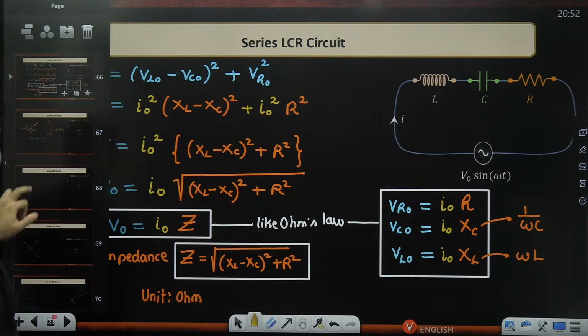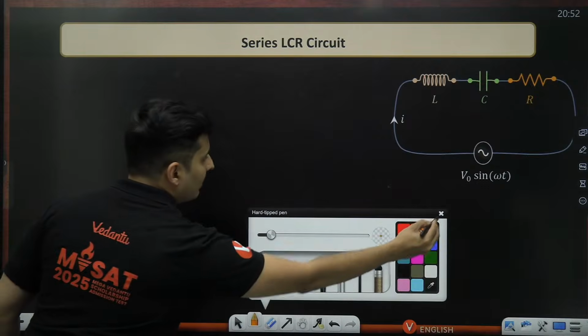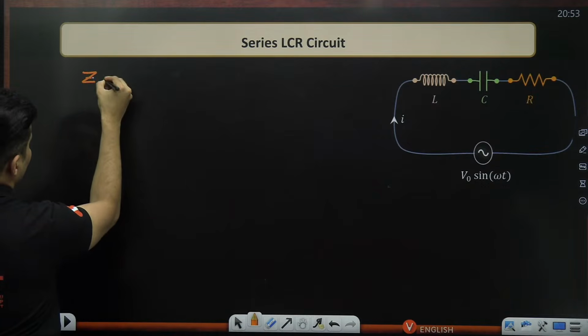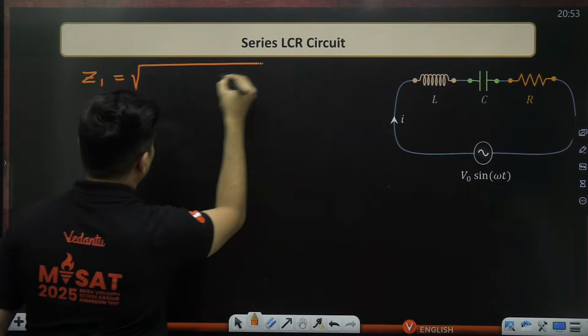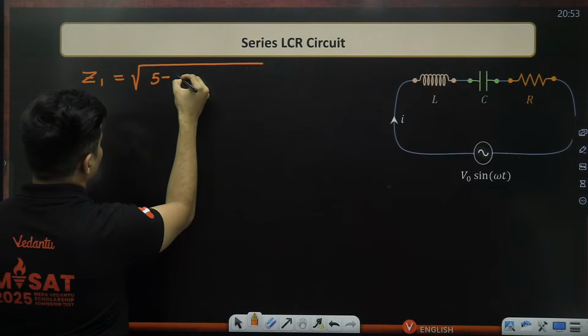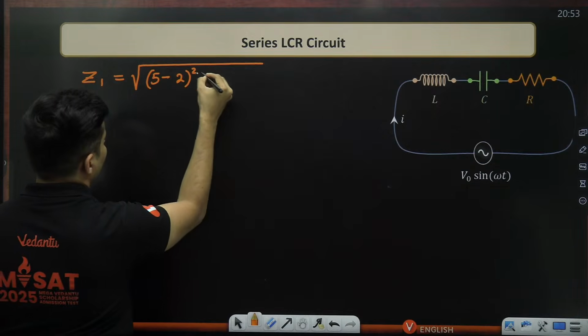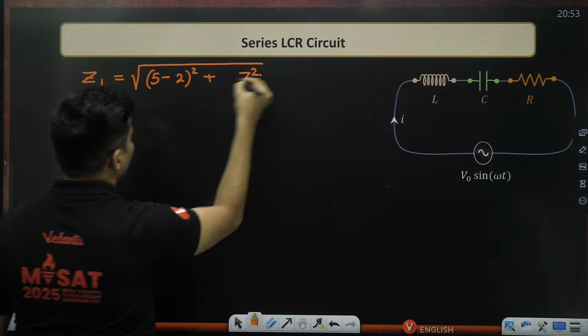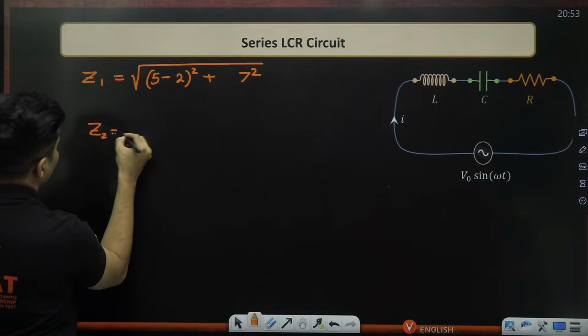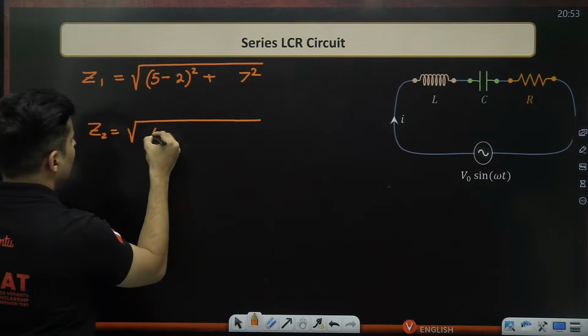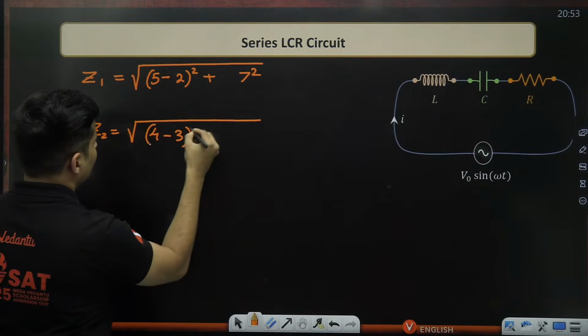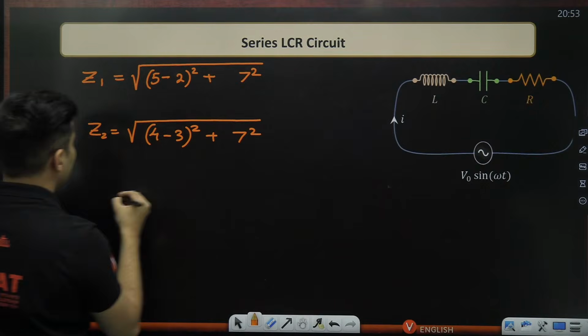So just imagine if I were to calculate impedances in the first situation, let's say it is root of 5 minus 2 whole square plus 7 square. Then second time the impedance is, for example, 4 minus 3 whole square plus 7 square.